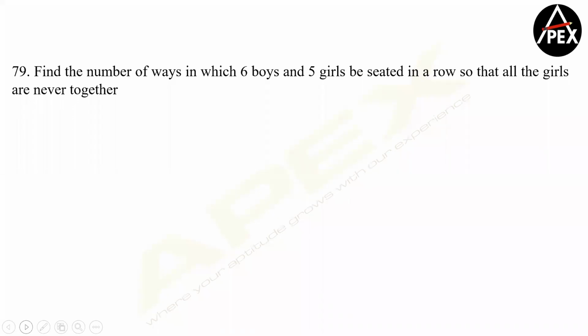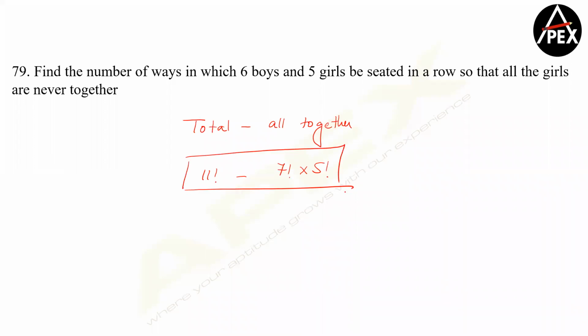All the girls are not together. Remember, all of them not together will be total minus all of them being together. Or the previous question. Have a clear cut demarcation, okay? So total will be 11 factorial minus, in the previous question we got the answer 7 factorial into 5 factorial. So therefore your answer is going to be 11 factorial minus 7 factorial into 5 factorial. Am I clear here?